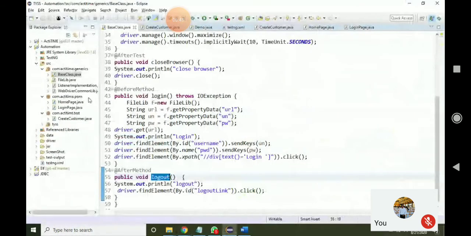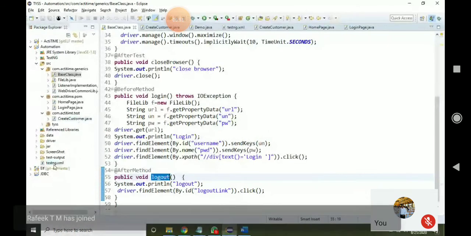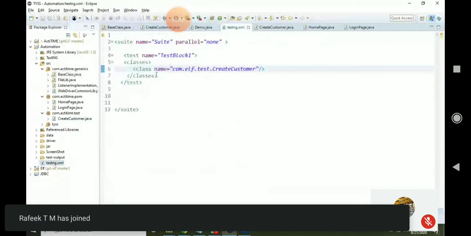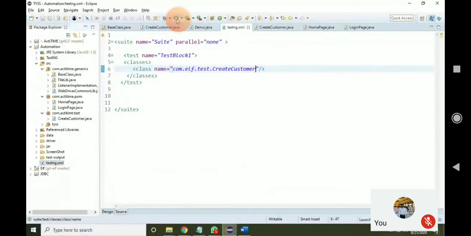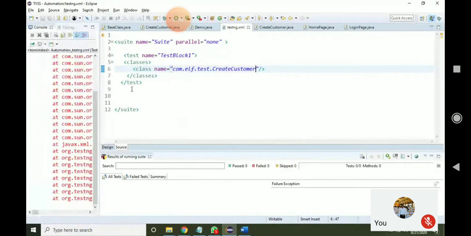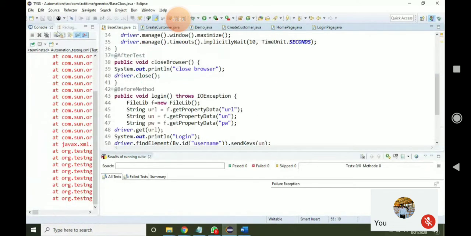Now what I want is to execute. For example, if I execute this testng.xml suite file, it will execute in my system. Everyone knows this. Let me execute this testng.xml file. Something happened. Give me a minute.